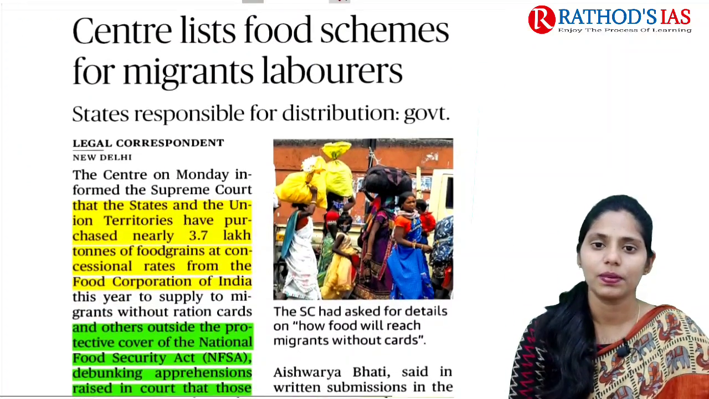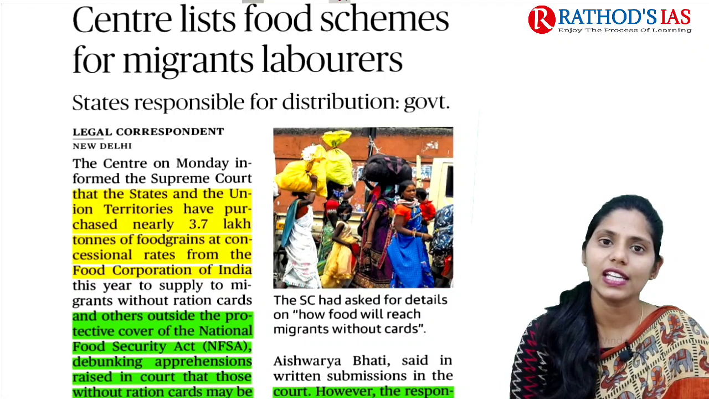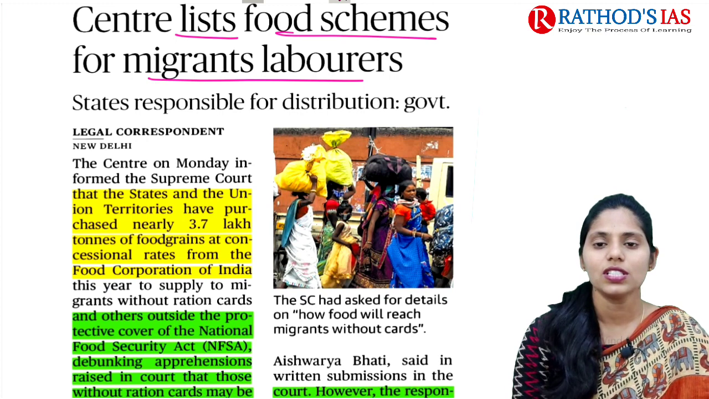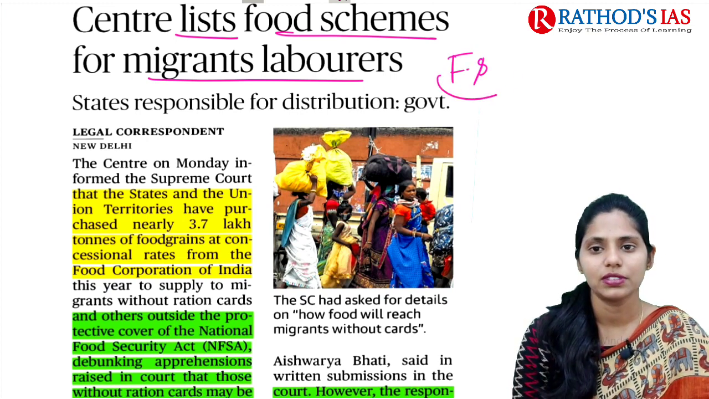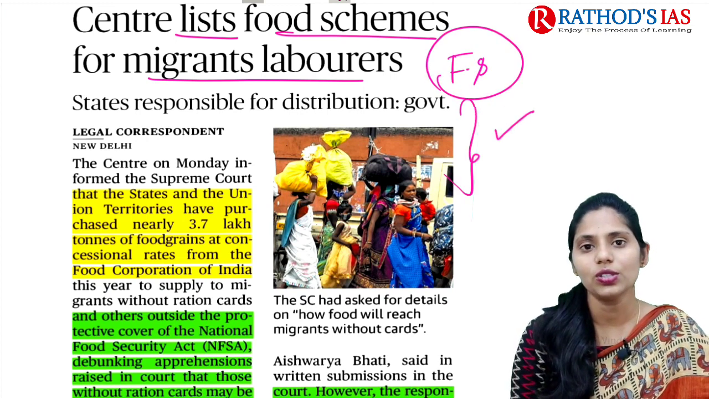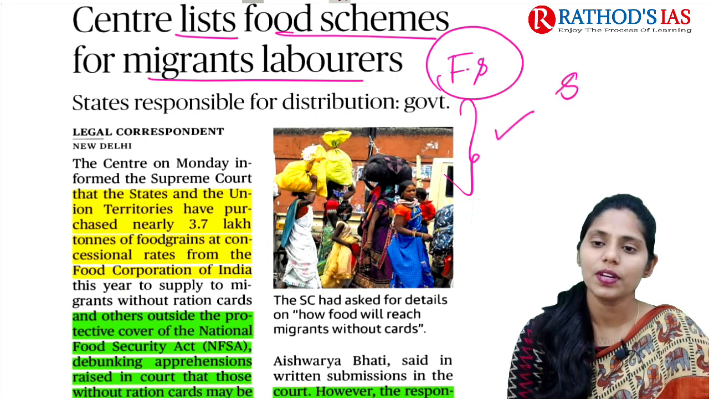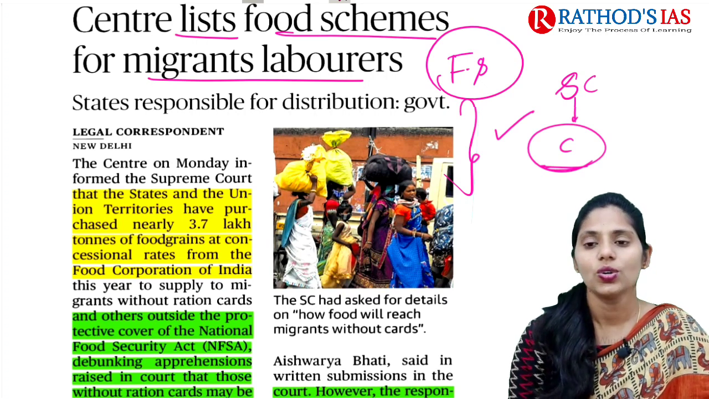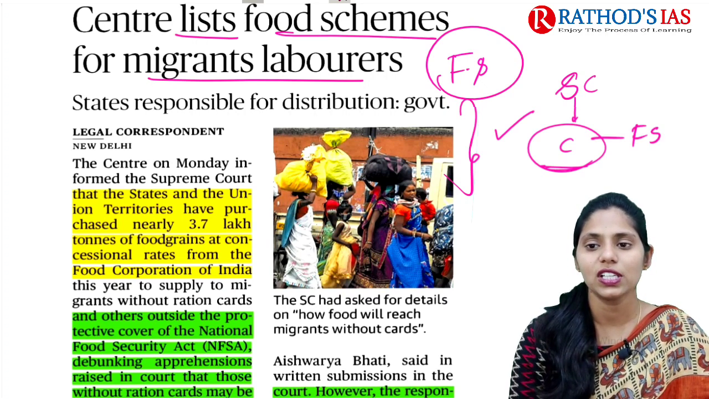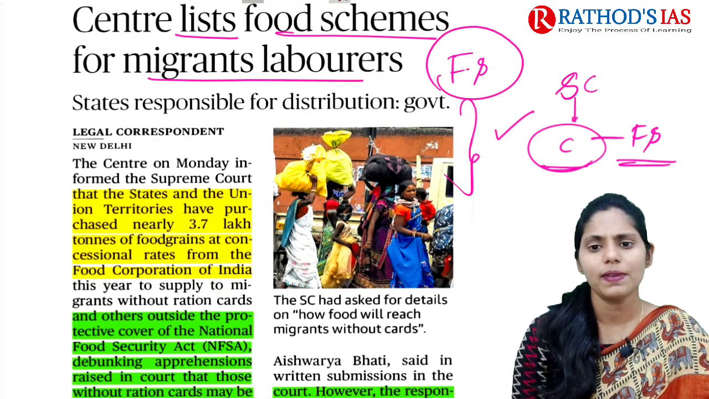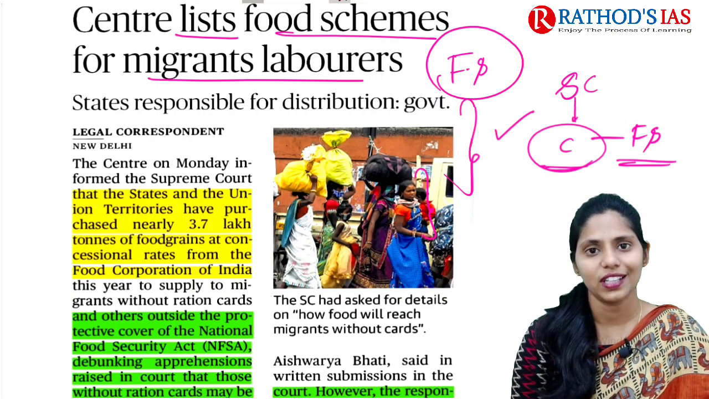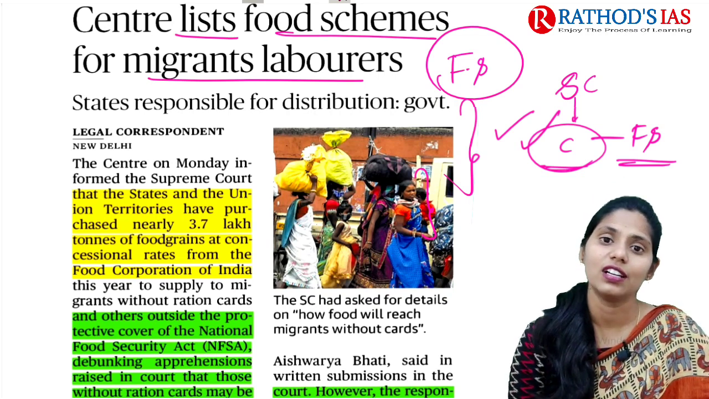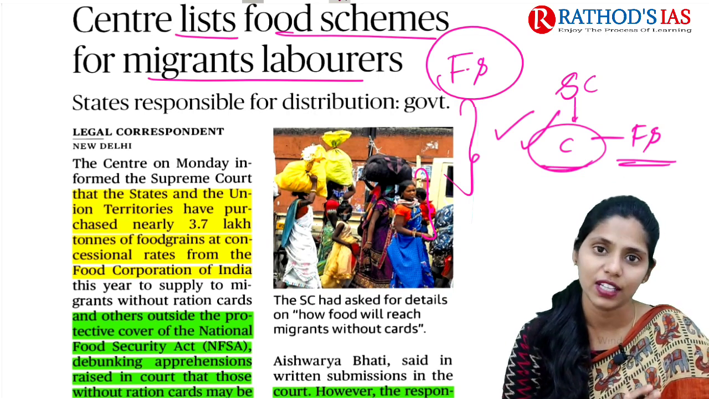Now let us see the next topic. The title says Centre to list food schemes for migrant labour. This article is mainly talking about food schemes. To understand this article, you need to know the background. Recently the Supreme Court asked the Centre what steps are taken to ensure food security, especially for migrant people. These migrant people do not possess proper ration cards, so they are facing some glitches in getting the free food grains provided by the government.